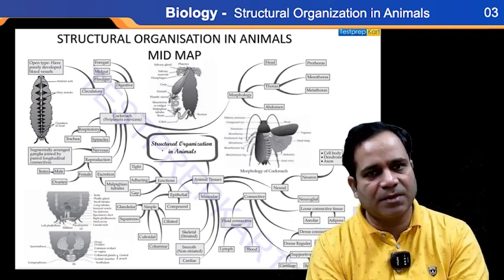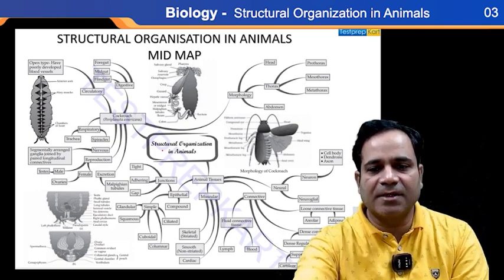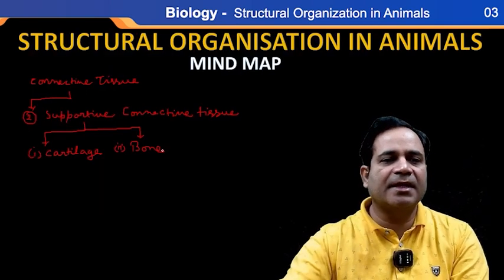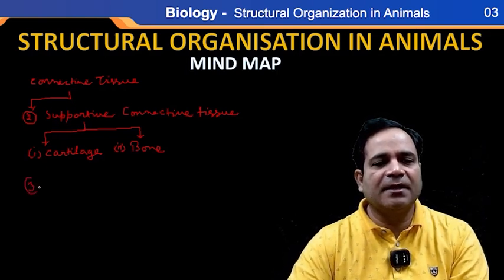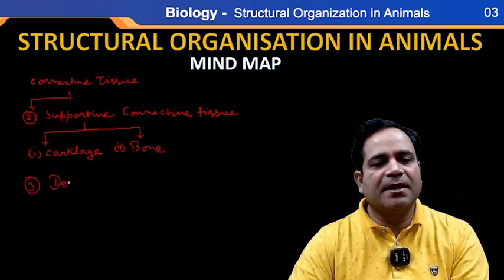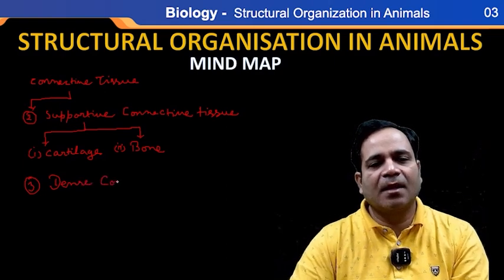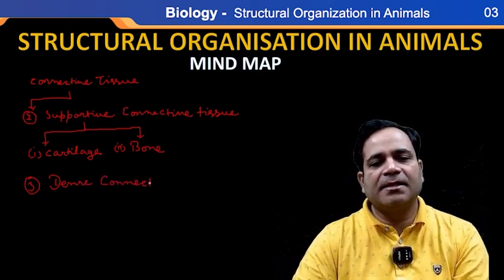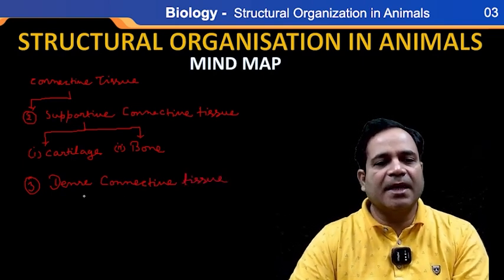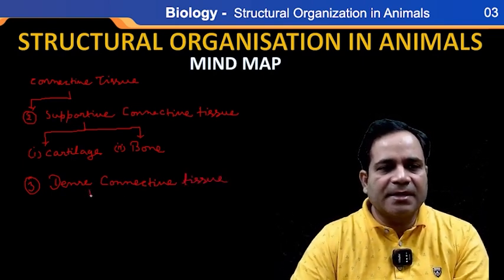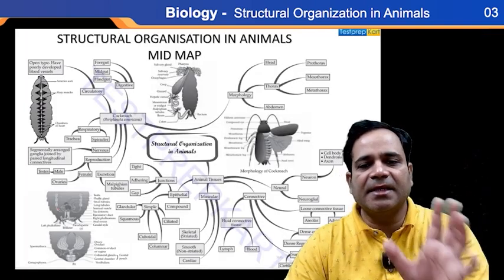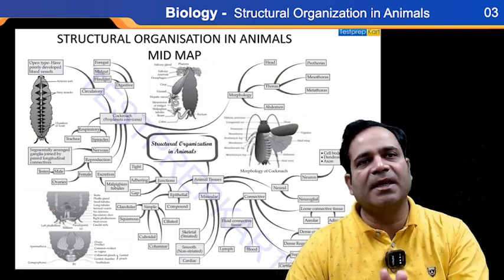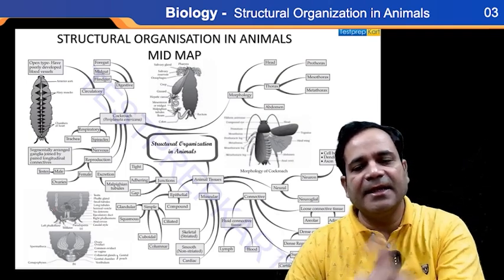Dense connective tissue. So dense connective tissue, the next one, the third classification. See, this dense connective tissue, my dear, can be further divided into two parts, that is dense regular and dense irregular.